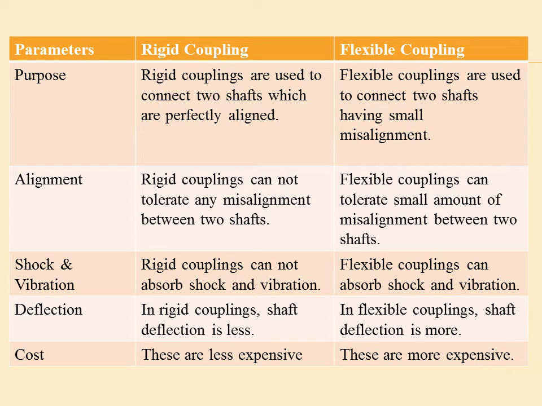A rigid coupling cannot tolerate any misalignment, but a flexible coupling can tolerate a small amount of displacement between the two shafts. Rigid couplings can absorb shock and vibration, but flexible couplings cannot absorb any shock or vibration. In a rigid coupling, shaft deflection is less, but in a flexible coupling the shaft deflection is more. That's why the rigid coupling is less expensive than the flexible coupling.